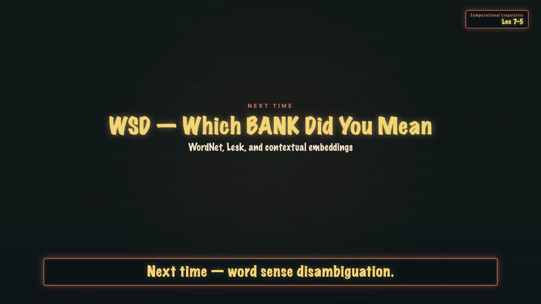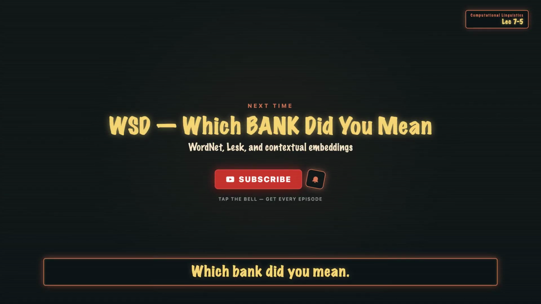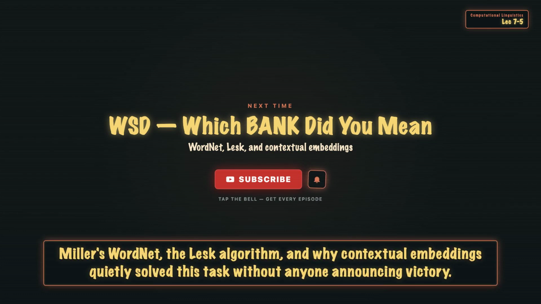Next time, word sense disambiguation. Which bank did you mean? The river or the financial? Miller's WordNet, the Lesk algorithm. And why contextual embeddings quietly solve this task without anyone announcing victory?